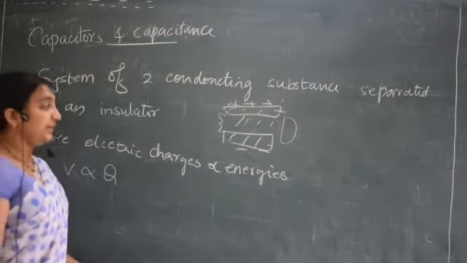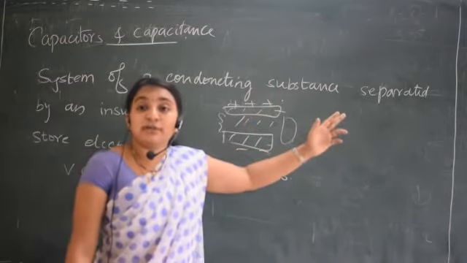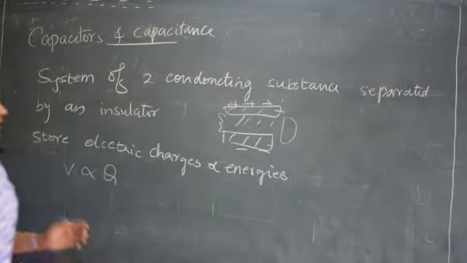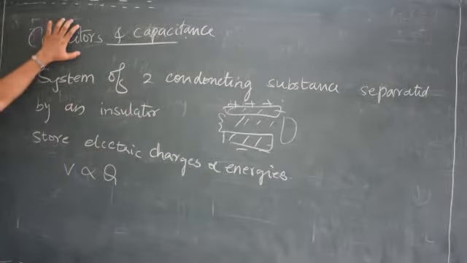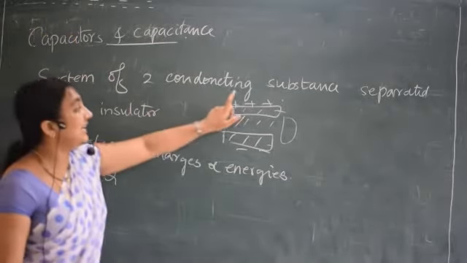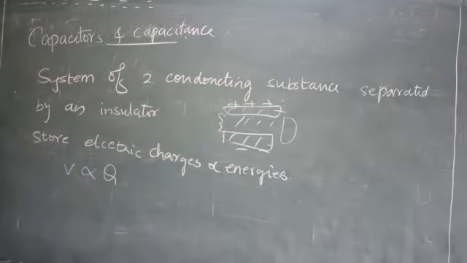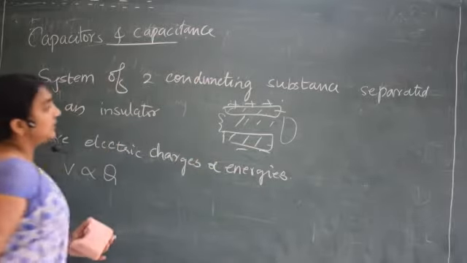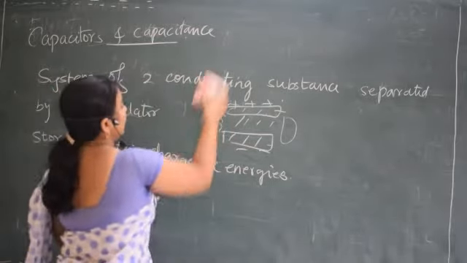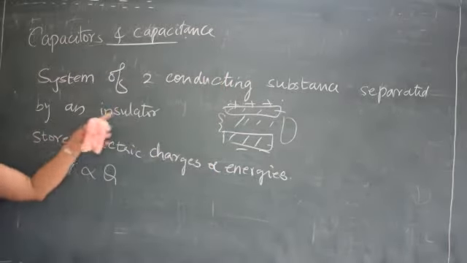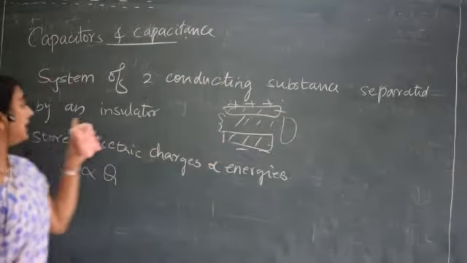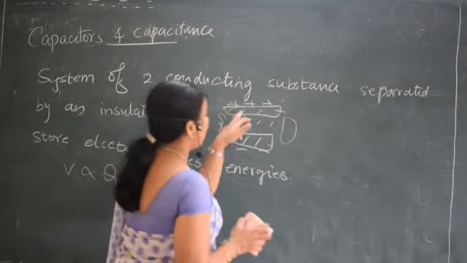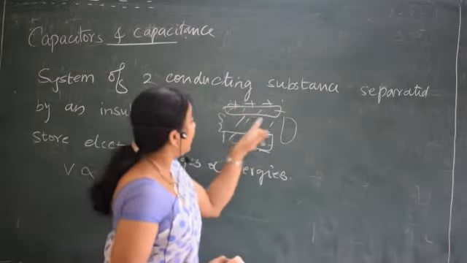conducting plates. If the conducting plates are having more number of charges, then the potential between the plates will be more. Once again I will say, a capacitor is nothing but a system of two conducting substances separated by an insulator. Now we will say the insulator medium is air. These are the two conducting substances separated by an insulator.